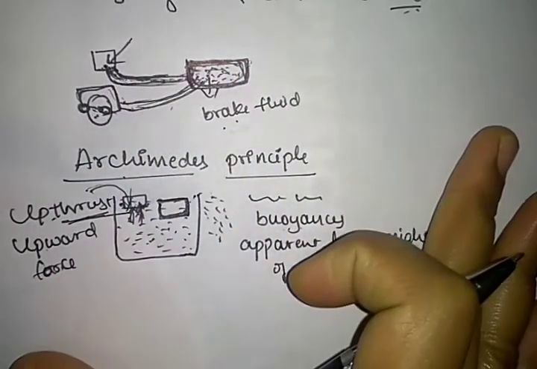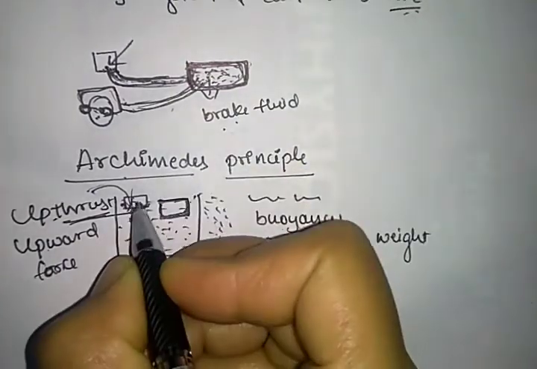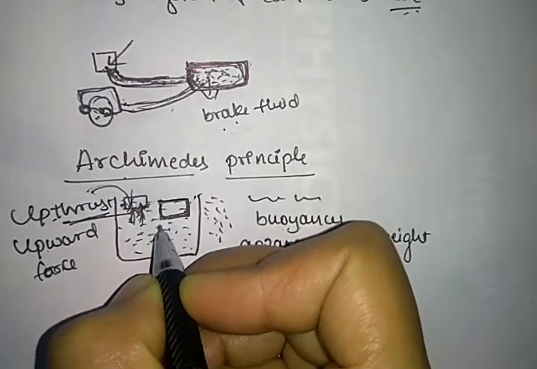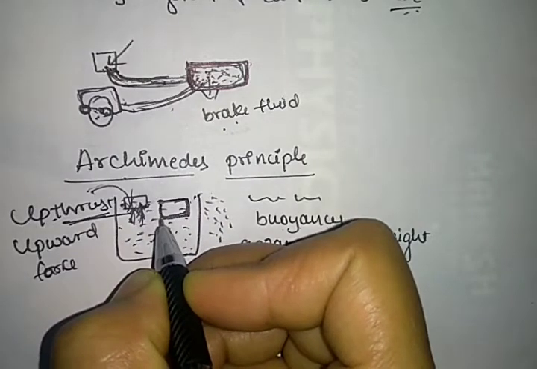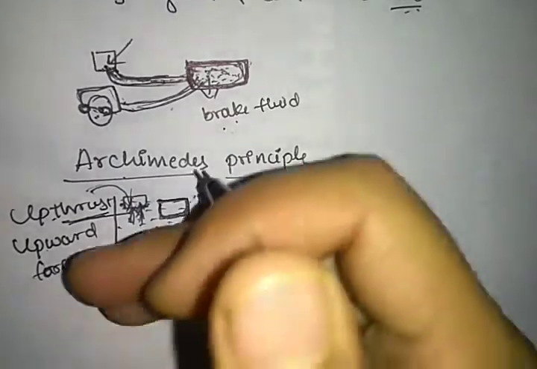This principle states that when a body is wholly or partially immersed in a fluid, it experiences an upthrust.